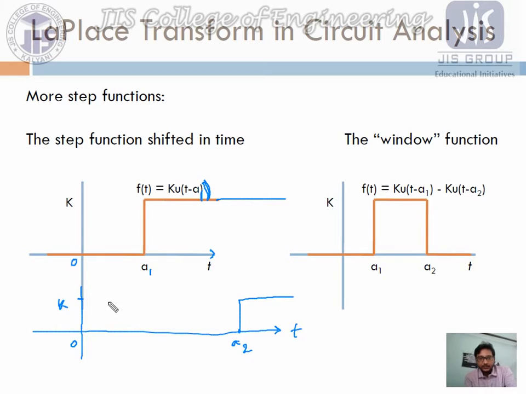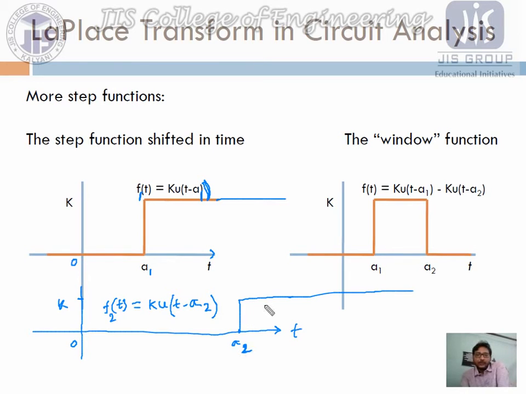Obviously, if we write the first function as f1 of t, then we have to write this function as f2 of t. So can we write this function as k into u of t minus A2? Possible, no problem. Now this function also continues for whatever time value after t greater than A2. Obviously time A2 is greater than A1.